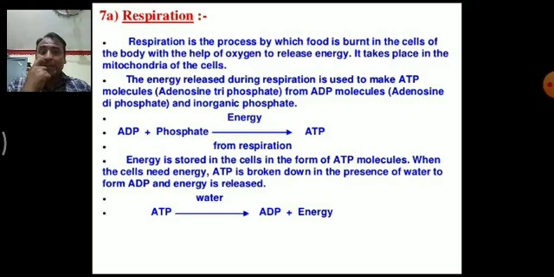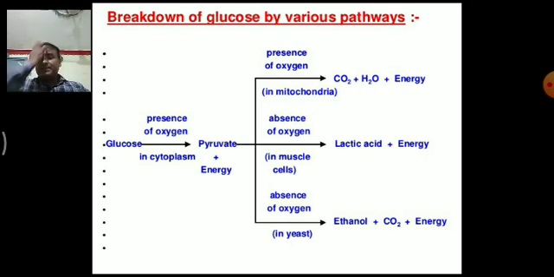Adenine is a base, and when we attach a phosphate to this adenine base, it is converted into AMP. Then attachment of another phosphate forms ADP, diphosphate. Then attachment of another phosphate forms triphosphate, meaning ATP. Okay, energy is stored in the cell in the form of ATP molecules. When the cell needs energy, ATP is broken down in the presence of water to form ADP, and energy is released. Okay, now this is the complete process of breakdown of glucose by various pathways.